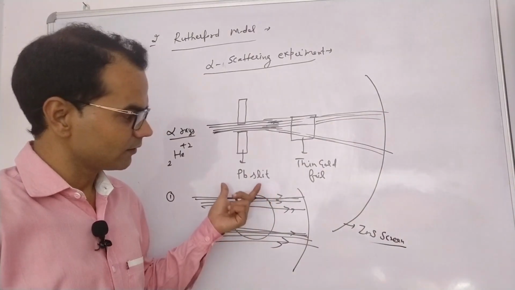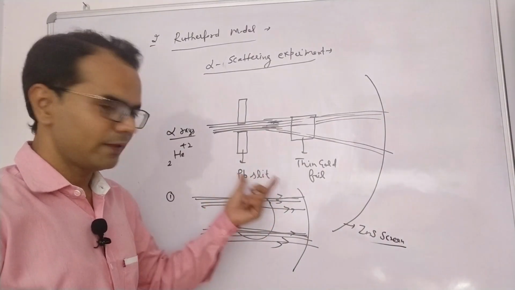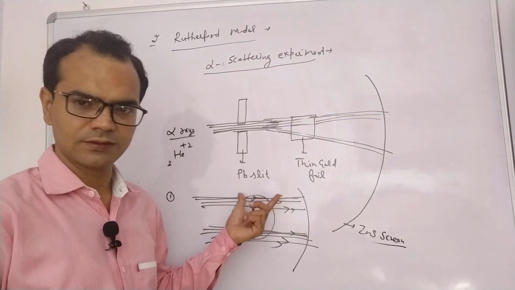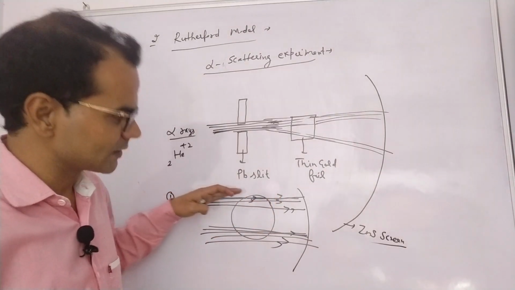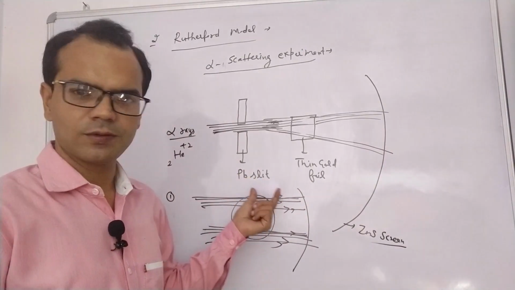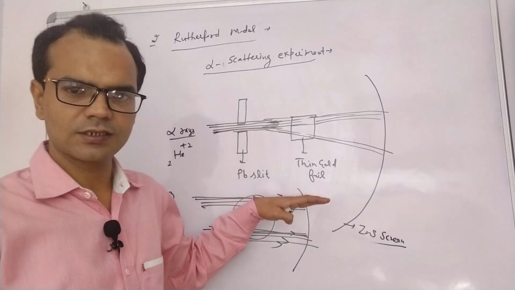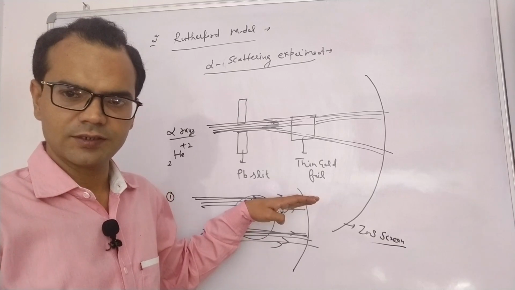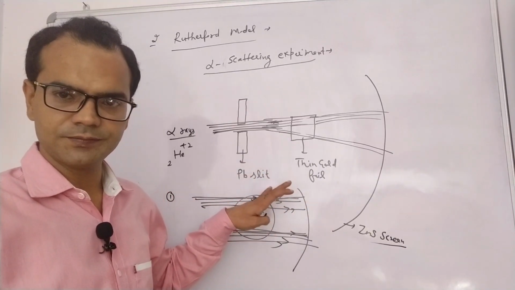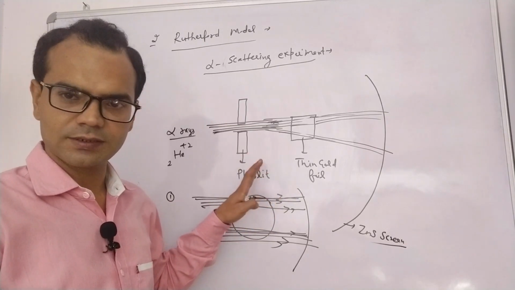He concluded that the atom has a large empty area where no particles are present. Why did this radiation pass straight? Because no particle comes in their path, so these radiations pass straight without any deviation. It means the atom has a large empty space, that is called extranuclear space.